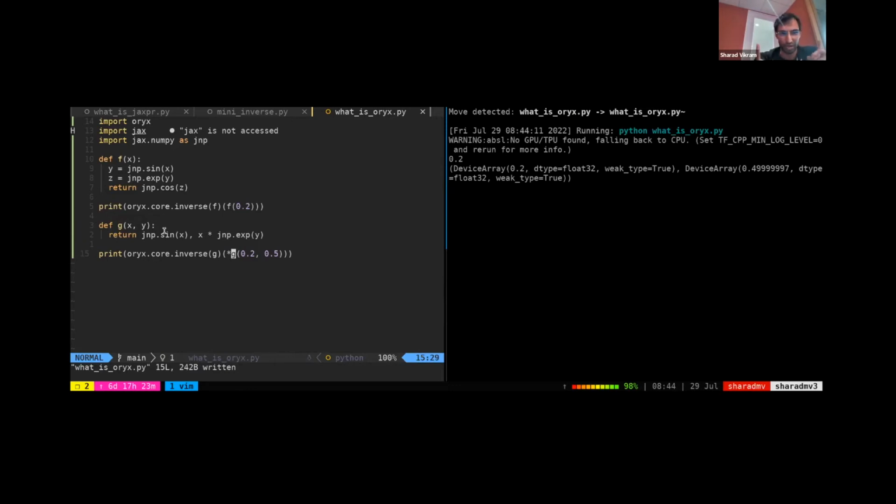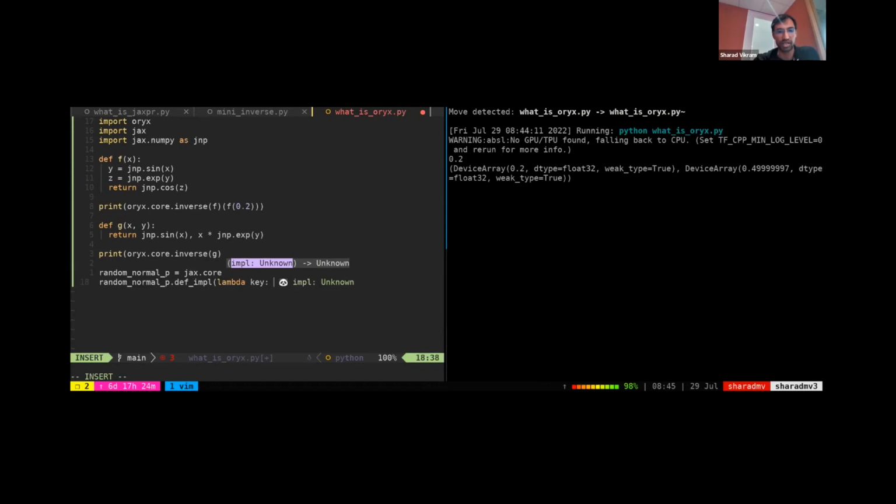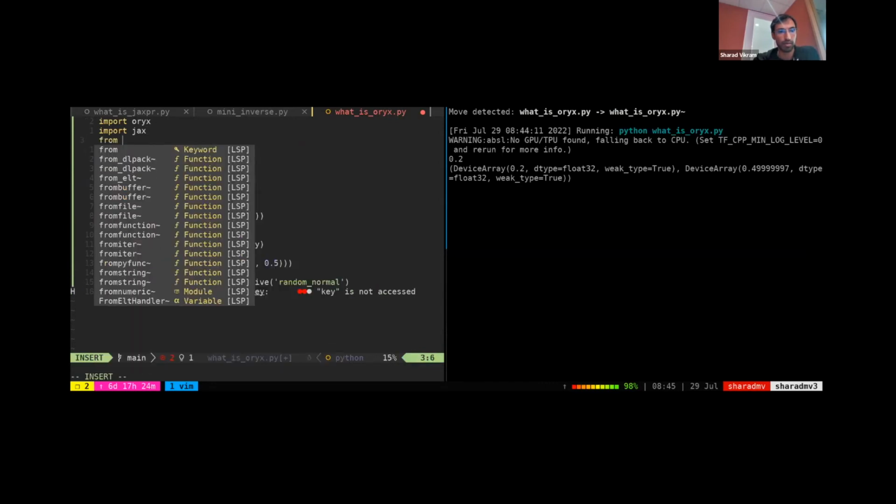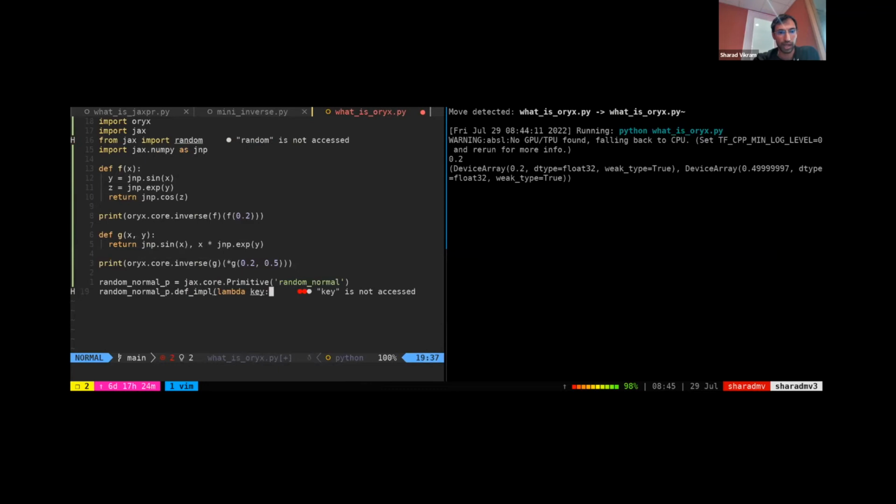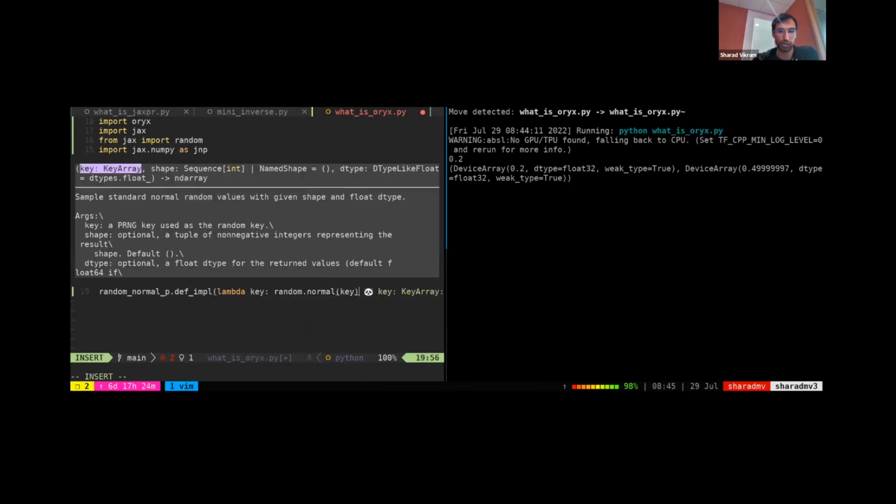Well, let's first talk about what a probabilistic program looks like in Oryx. And the basic idea is that Oryx adds new primitives to the system that represent sampling random variables. So we can essentially add one right now. So we'll say random_normal_p equals jax.core.Primitive, random_normal. And we'll give it an impl rule that takes in a source of randomness, a key in Jax, and just samples a random normal from it. So this is just the forward evaluation rule. It doesn't have to be that complicated.